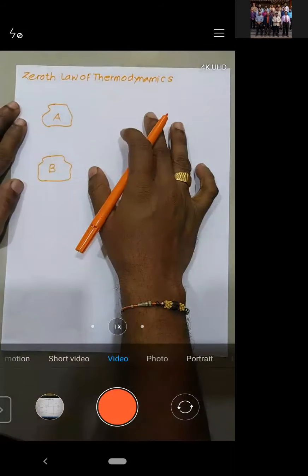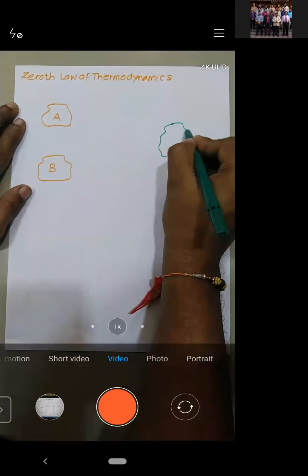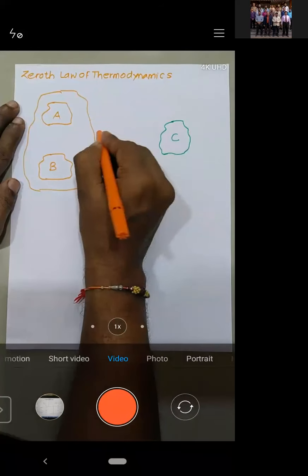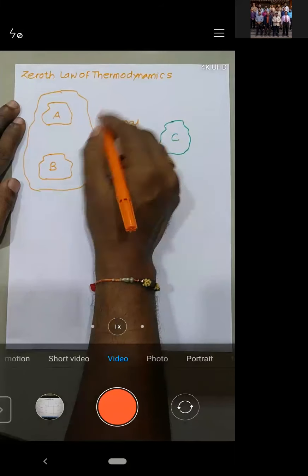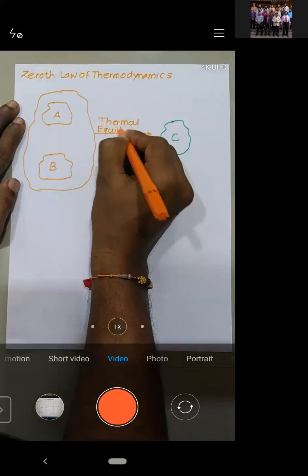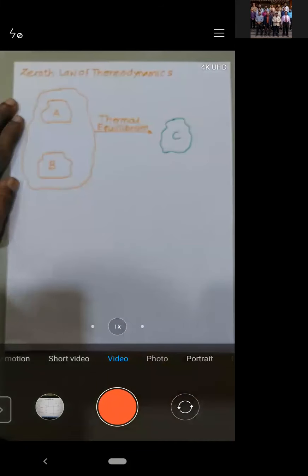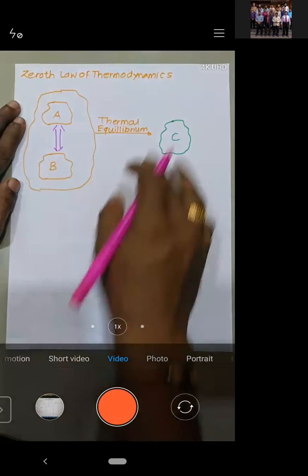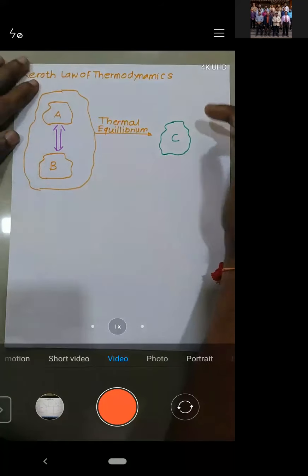If these two bodies, A and B, are in thermal equilibrium with another body C, then you can say that these two bodies are also in thermal equilibrium with each other. I'm writing thermal, not thermodynamic. Thermal is related to temperature.